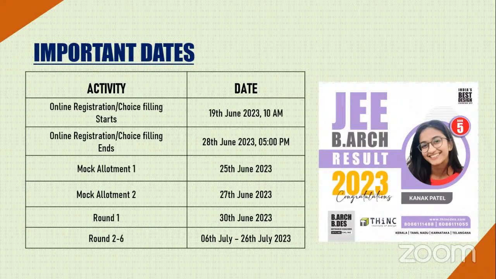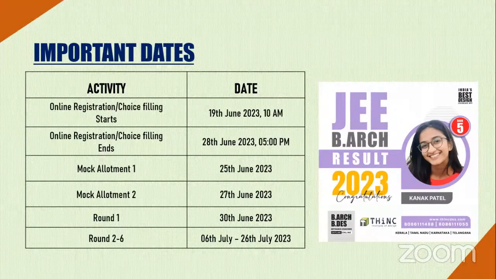So the schedule had already been published by JoSAA. The online registrations would be starting from 19th, 10 a.m. That's been started already. Registration ends by 28th. So whatever options you want to give, you can give all that. Options or choices means the colleges that you want to give, NIT Calicut, NIT Jaipur, SPA Vijayawada, SPA Delhi, SPA Bhopal, and all these things for B.Arch you can give.